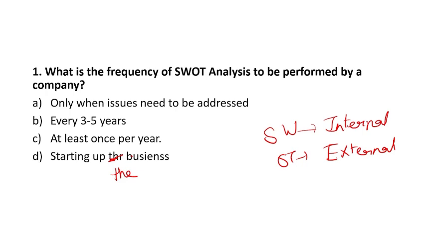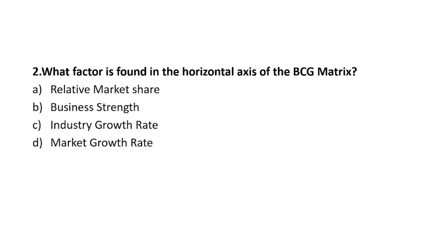You should do the SWOT analysis, where you can get to know what the weaknesses are, where you have to focus more, and what your strengths are, of which you can take competitive advantage. Option C is the right answer. Let's go to the next question. What factor is found on the horizontal axis of the BCG matrix? Relative market share, business strength, industry growth rate, and market growth rate.